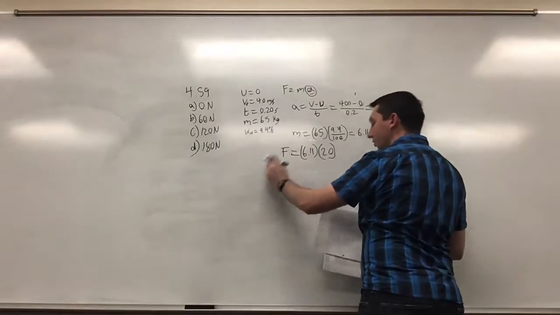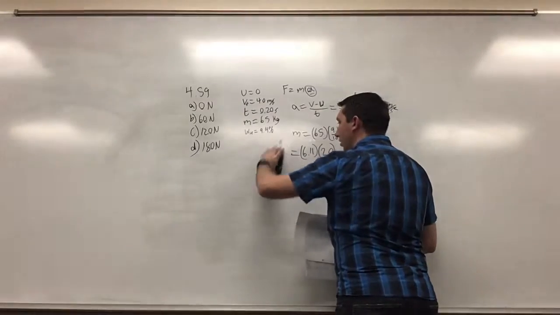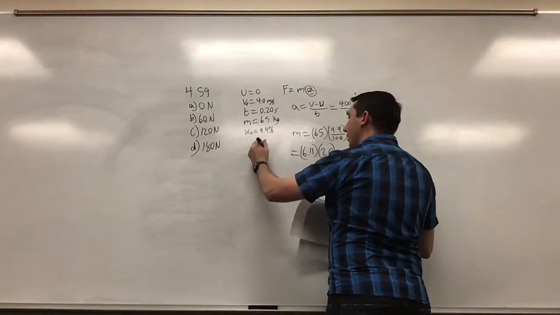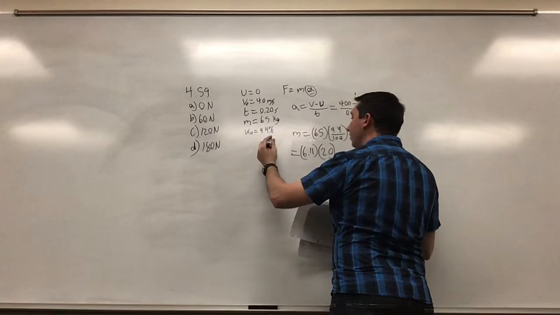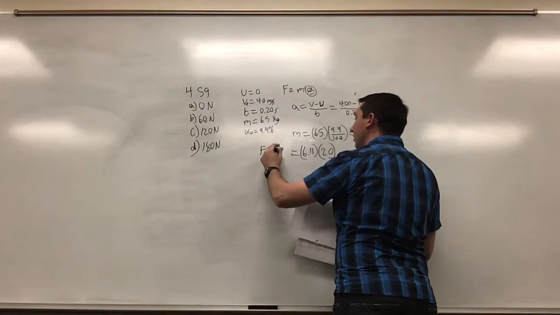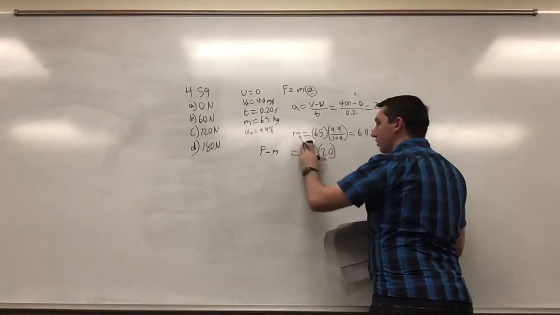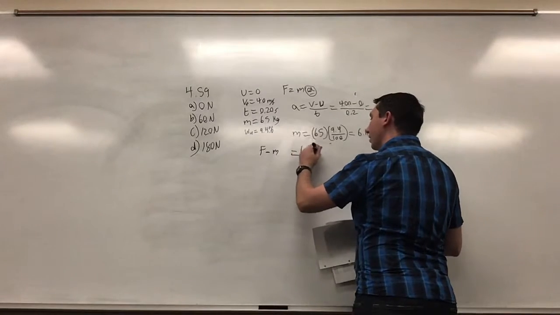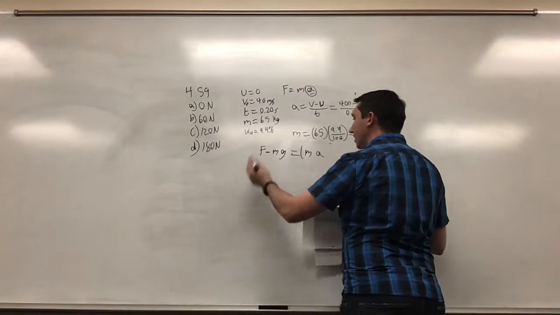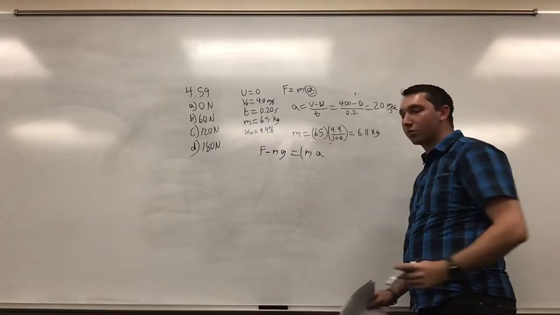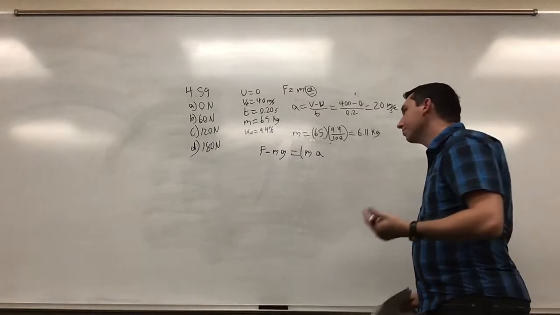But this force over here is not just the force of the head times the neck, it's also going to be the weight of the head, so the mass of the head, I should probably leave these as letters, times gravity. That's the total force that's going to be acting right there where the neck and the head join.